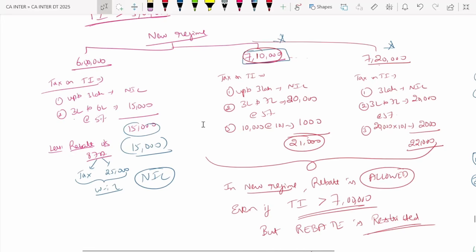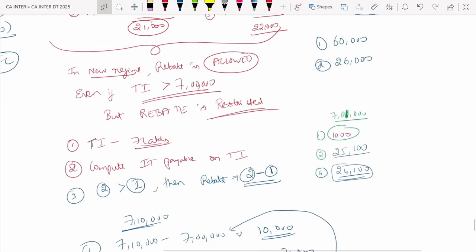In new regime, rebate is allowed, even if total income is more than 7 lakh. But rebate is restricted, guys. Rebate is restricted.